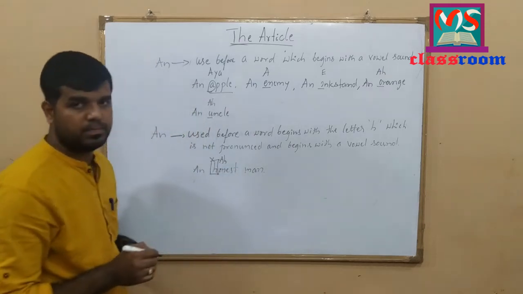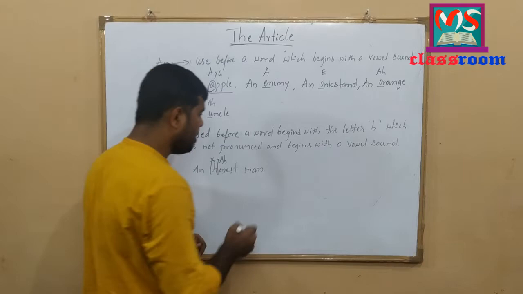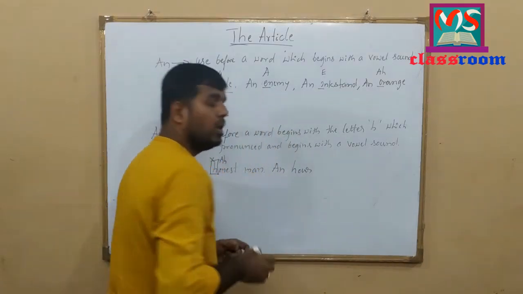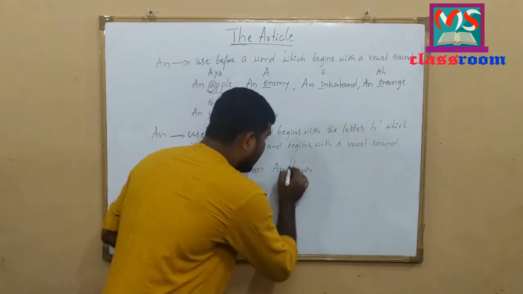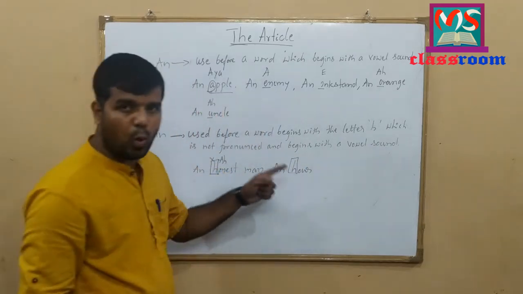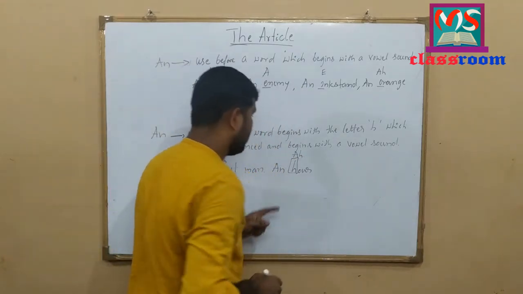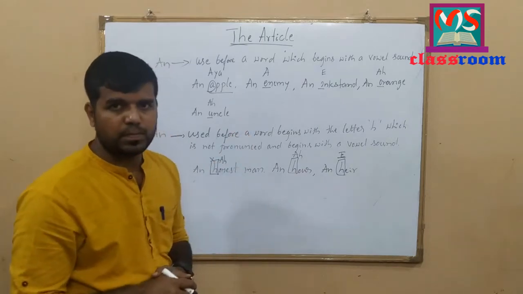An honest man. Let me write one more example. An hour. Look at here. The word hour begins with the letter H, which is not vowel letter, and also begins with a vowel sound here. An hour. I hope so you have understood.